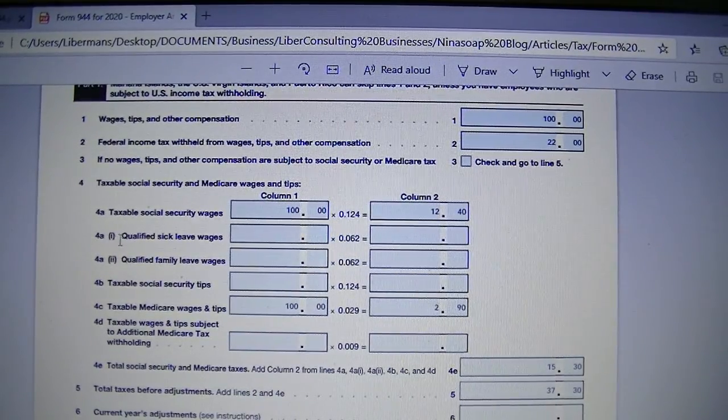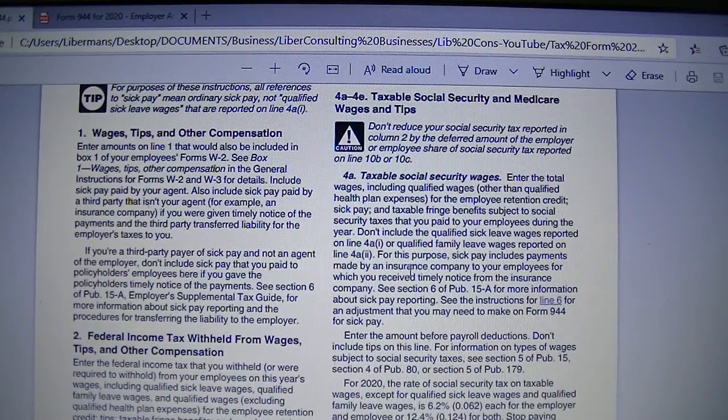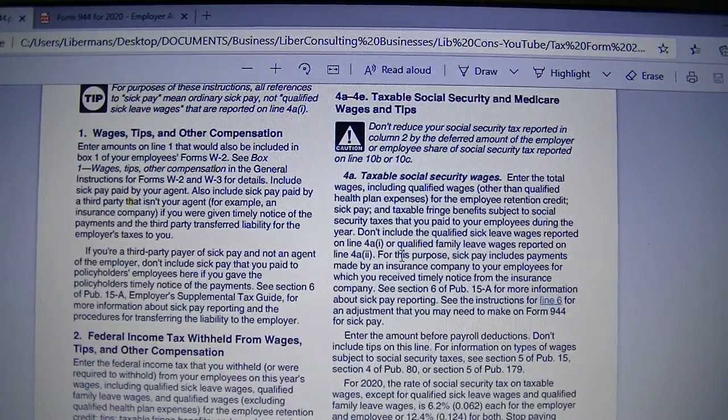For 4a(i), qualified sick leave wages. Certain businesses and tax-exempt organizations that have fewer than 500 employees are required to pay sick leave and family leave, and there is a credit they take.